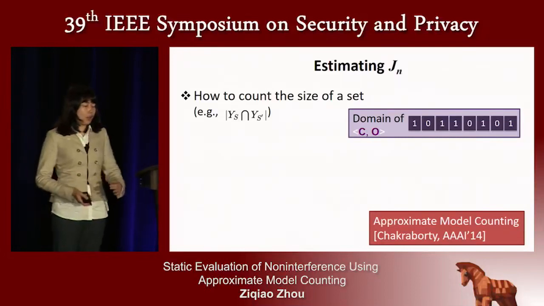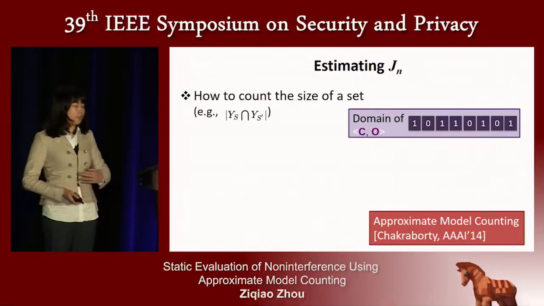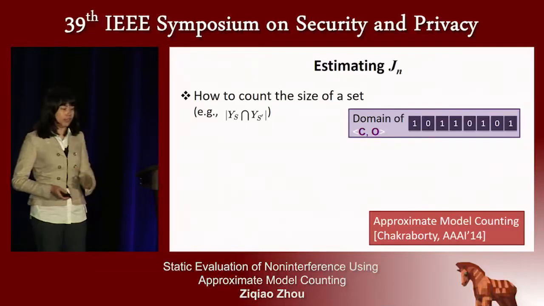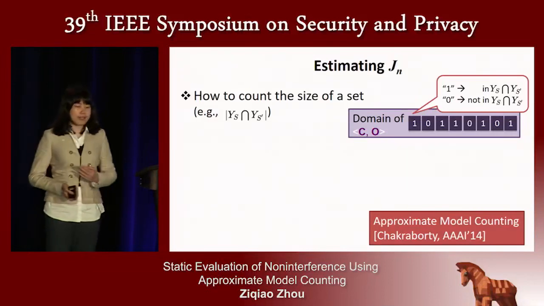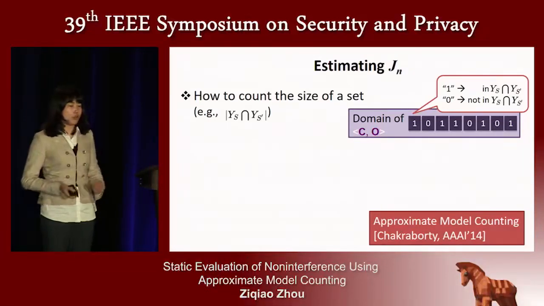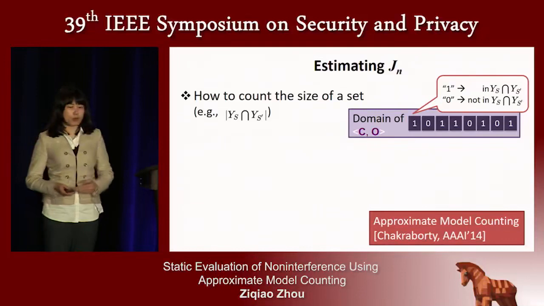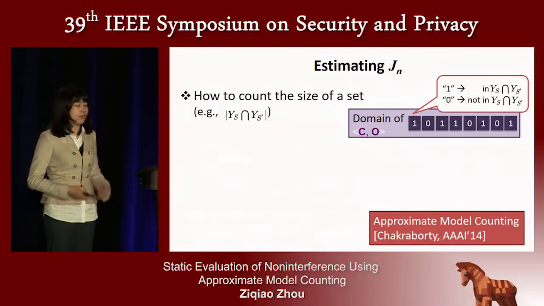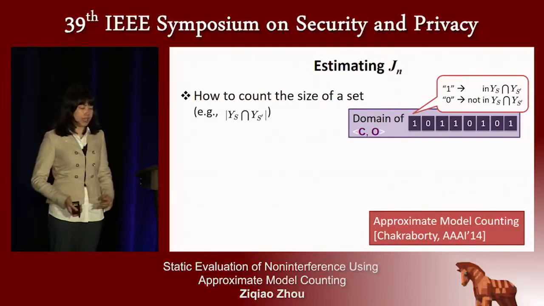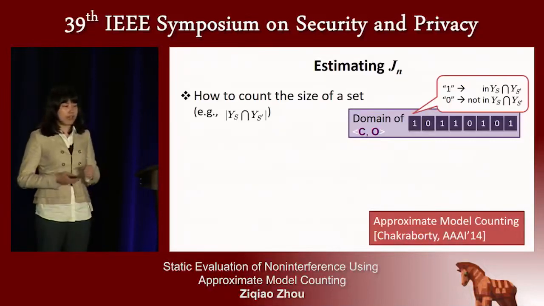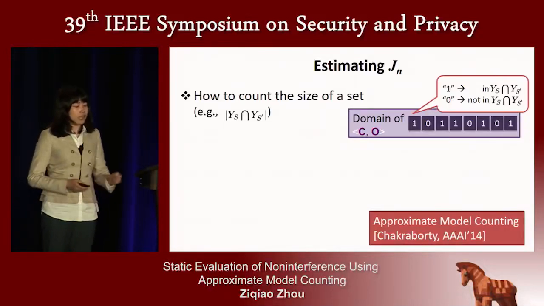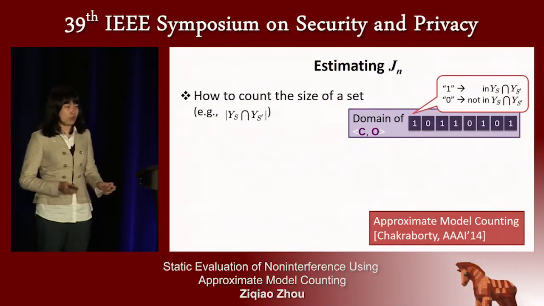So the purple block here represents the domain for the attacker's view, which is composed of the attacker-controlled variable and attacker-observed variable. And the block labeled with 1 represents the solutions that belong to the conjunction set, while the block labeled with 0 represents the solutions outside of the conjunction set. So the task here is to calculate how many blocks are labeled with 1 here. If you enumerate all of them one by one, it should be expensive.